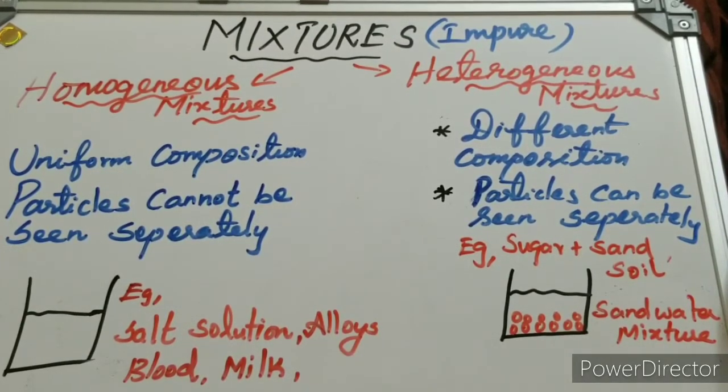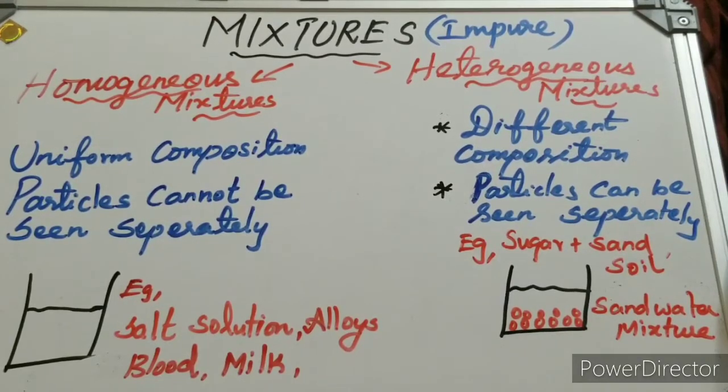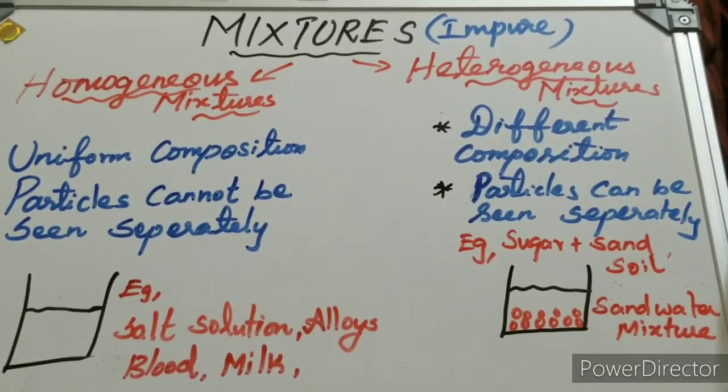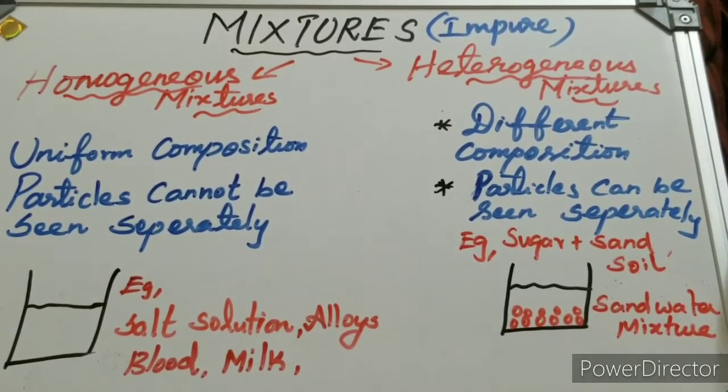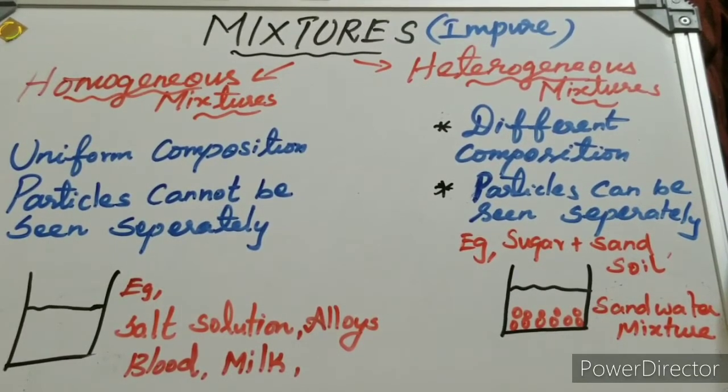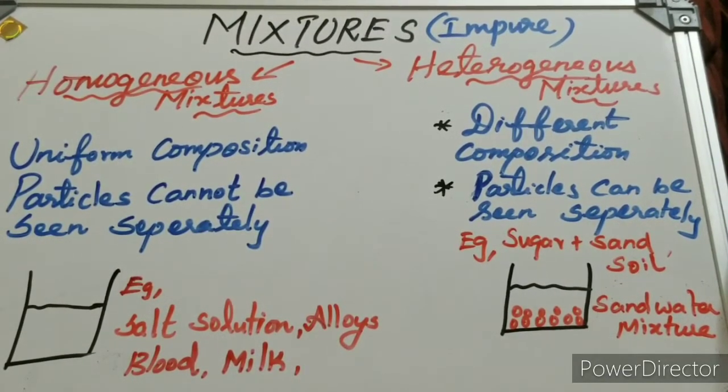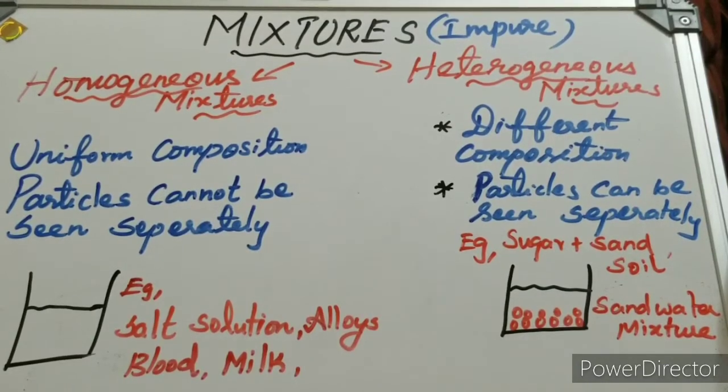An alloy is an example of a homogeneous mixture. An alloy is a mixture of metals, but it looks like a uniform composition, and we are not able to see separately the metals present in it. For example, steel is an alloy, a mixture of metals. The main component is iron, along with carbon, nickel and chromium, but overall steel looks like a single metal. We are not able to see the carbon, nickel and iron separately. Such a mixture is called a homogeneous mixture.